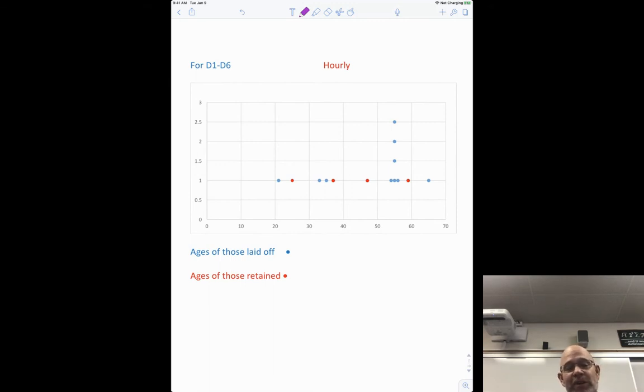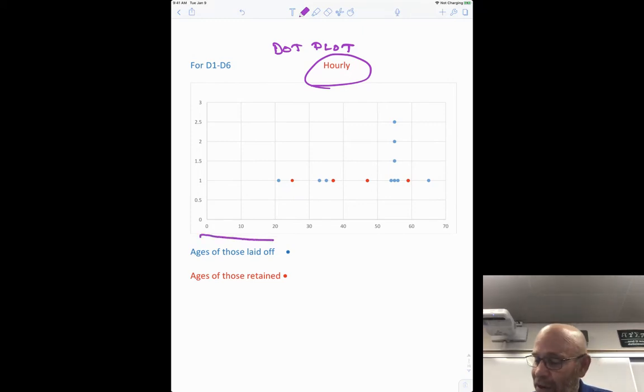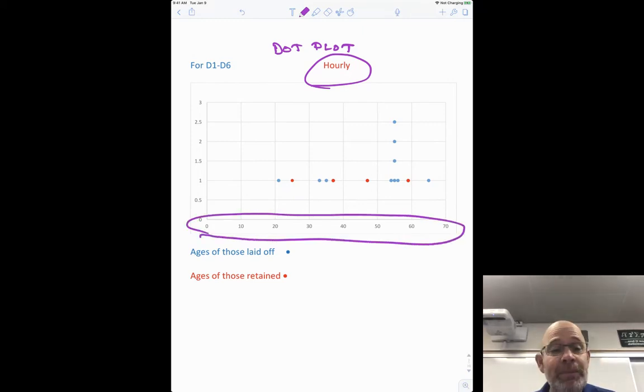So all you see here is what's called a very, very simple dot plot. We're going to do a lot of dot plots in this class. We're going to talk about how to do them. So this is a dot plot, and it's the dot plot of all of the hourly employees, no one else. So we just got to focus just on them for a second. And whenever you do any kind of chart or graph display in this class, you got to be really specific about what you put on it. So you see I have a scale down here, which is their age.